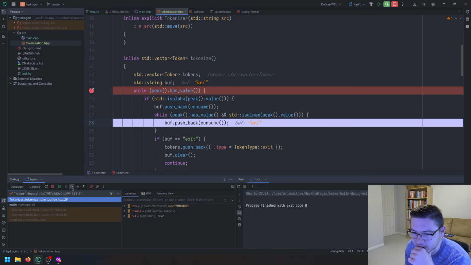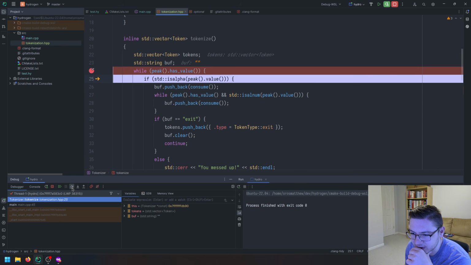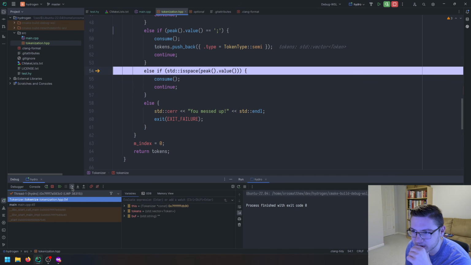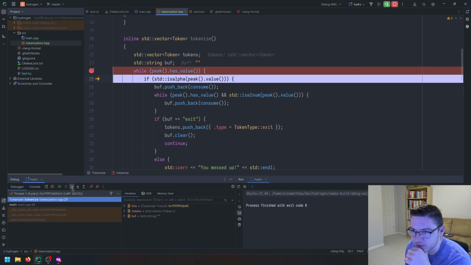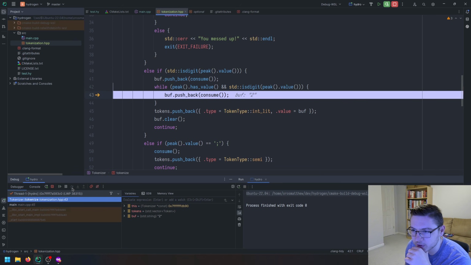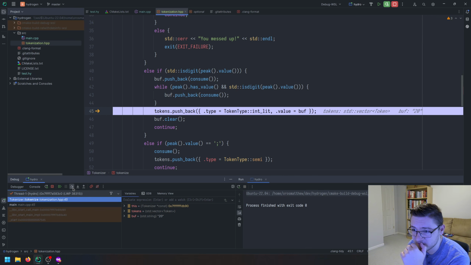Alright, so I just decided to debug this line by line here. We're at exit, and then we have our 20. So we have a 2 here, and now we have a 0. And where's our index? It's currently at 7.